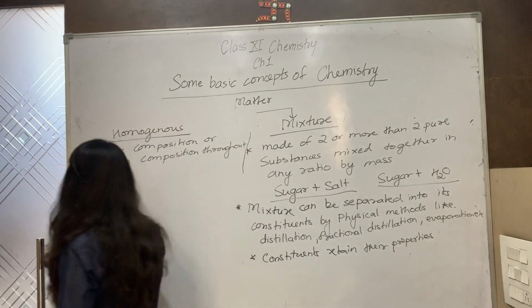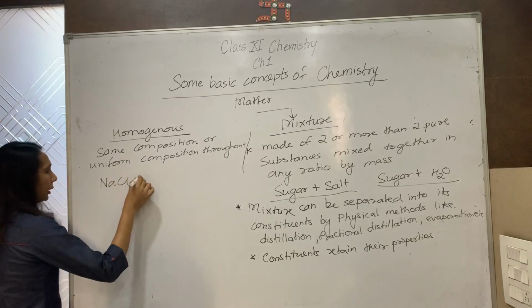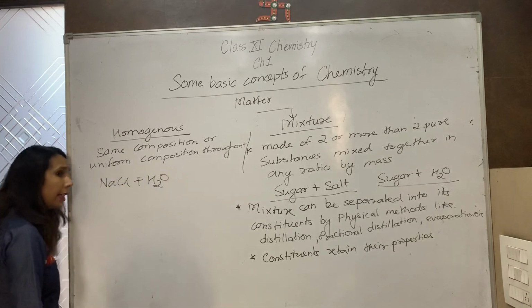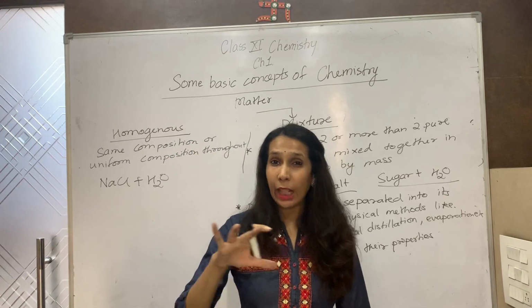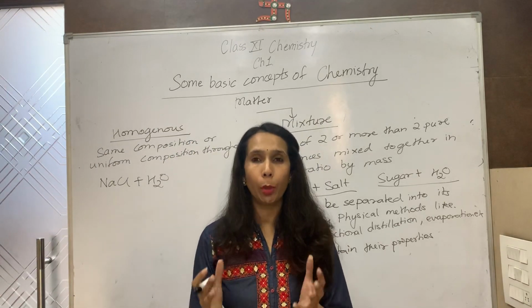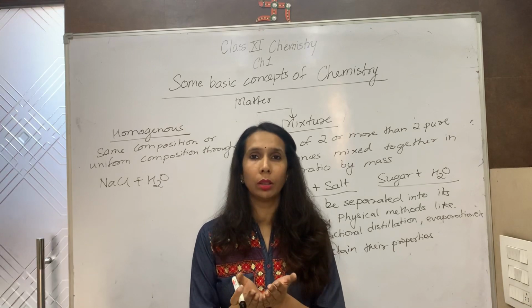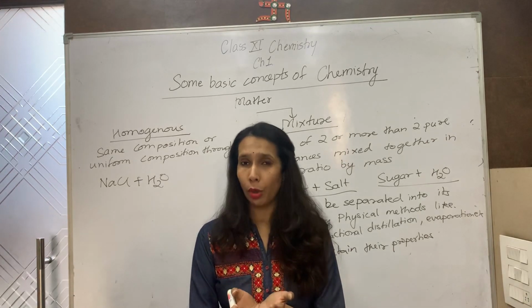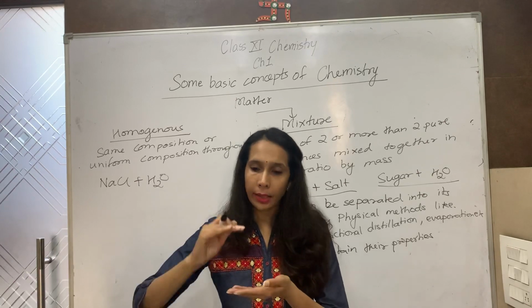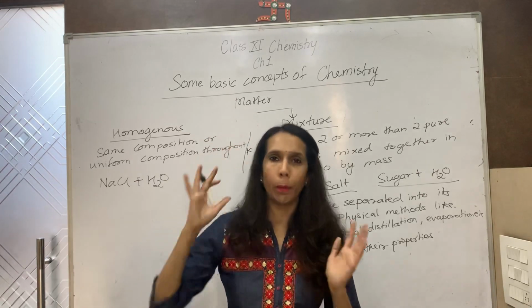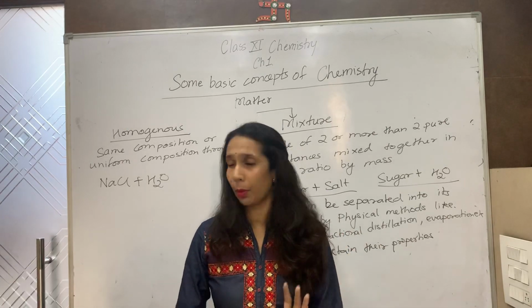Example, a mixture of NaCl and water. When I dissolve NaCl in water, sodium chloride is equally or uniformly distributed throughout the solution. That means the concentration of NaCl is same at the bottom, in the middle or at the top. It is uniformly distributed.